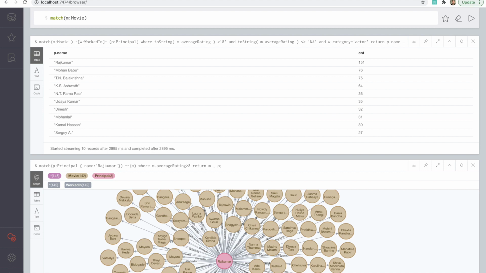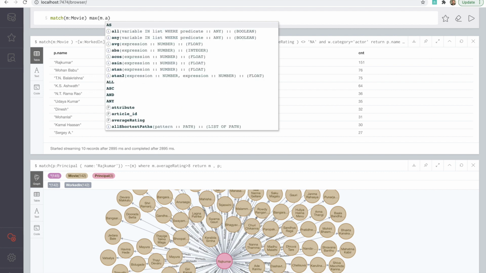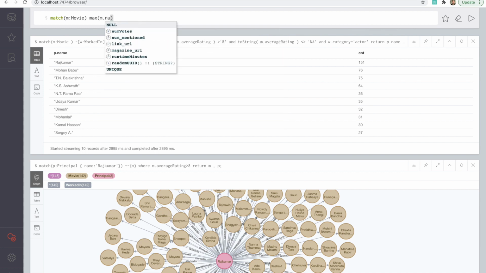So what I have to do is put an aggregate function, m dot average votes. It was num votes.